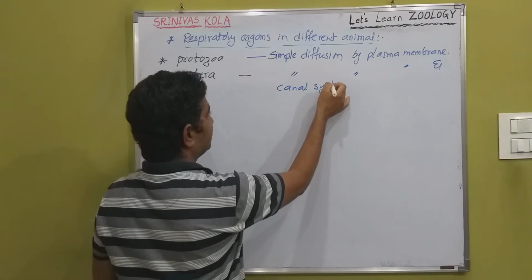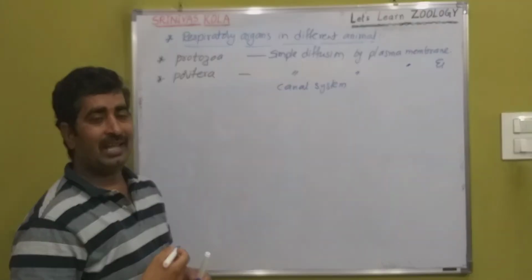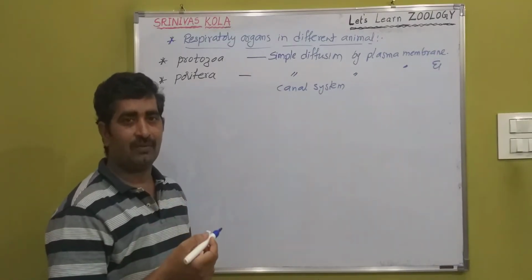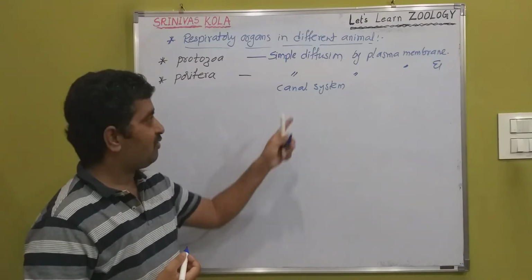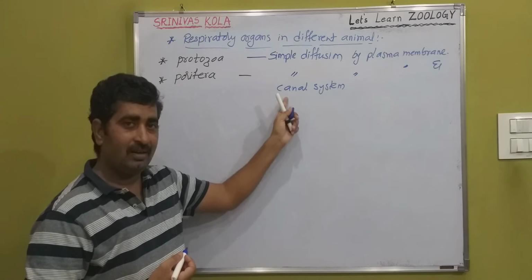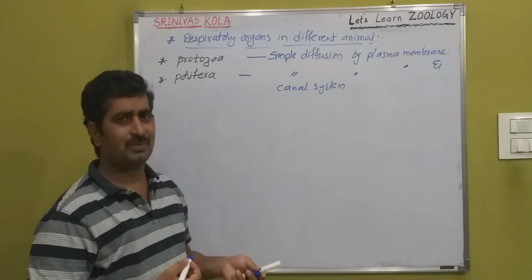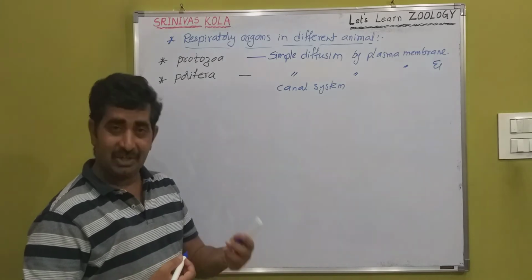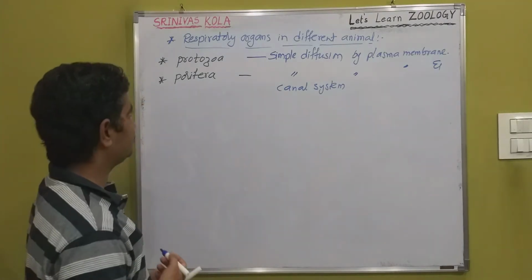The gases are taken in or released through the canal system. Here water is the medium, and the environmental fluid is involved in respiration. Not only respiration, but circulation, excretion, and nutrition are also carried out by the canal system.